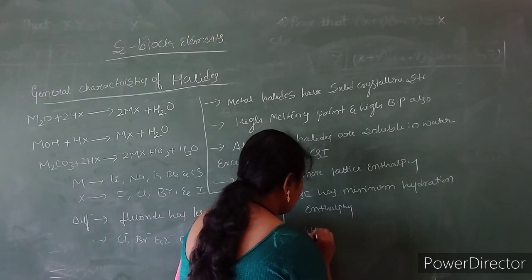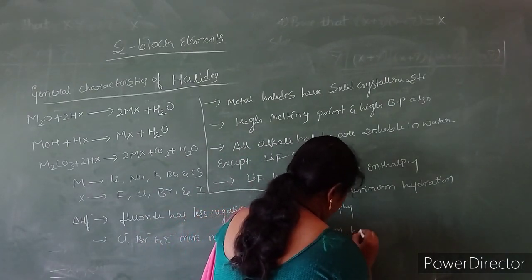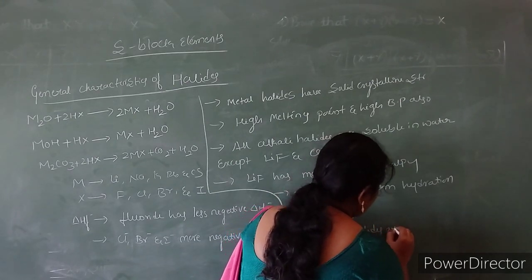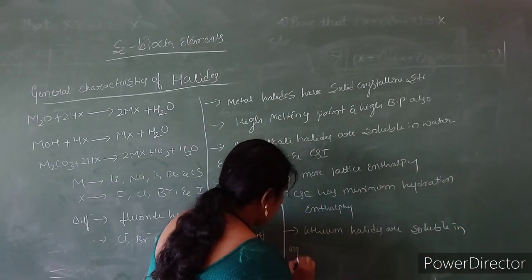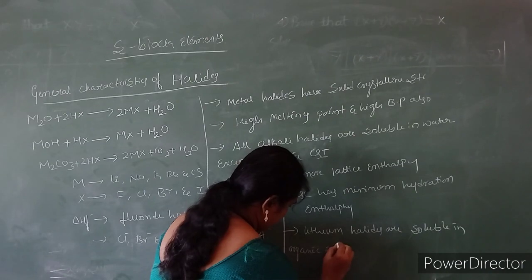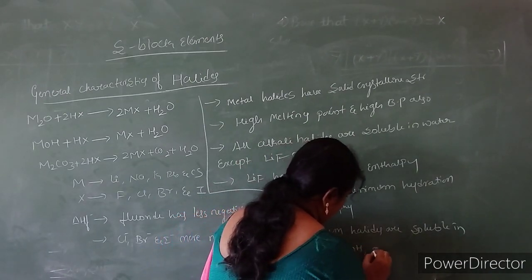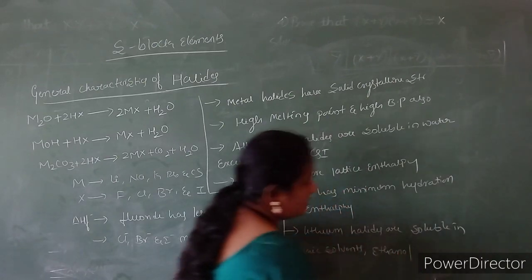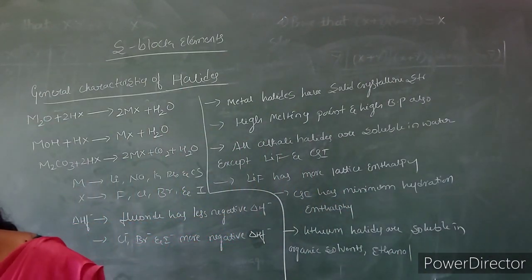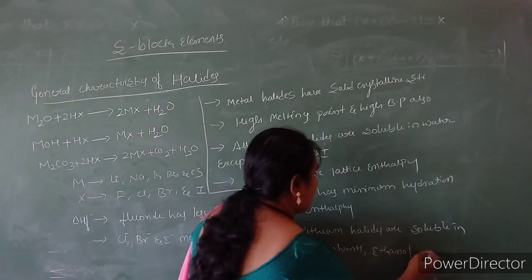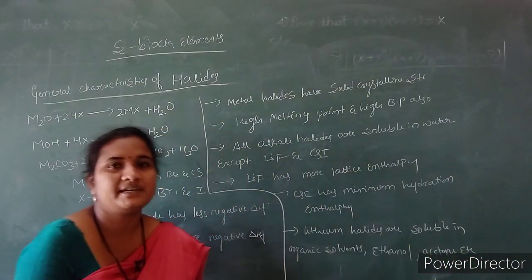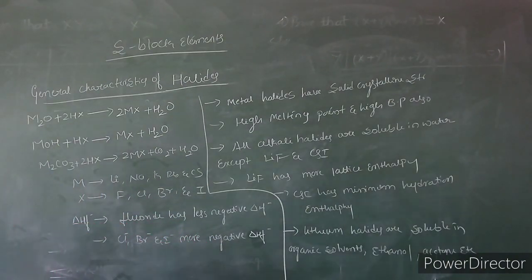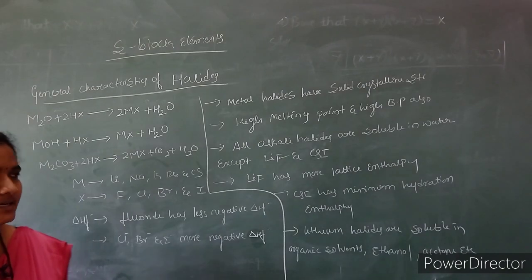The lithium halides are soluble in organic solvents like ethanol, acetone as well as ethyl acetate, etc. And lithium chloride is also soluble in pyridine. So in this way the metal halides show different characteristics.